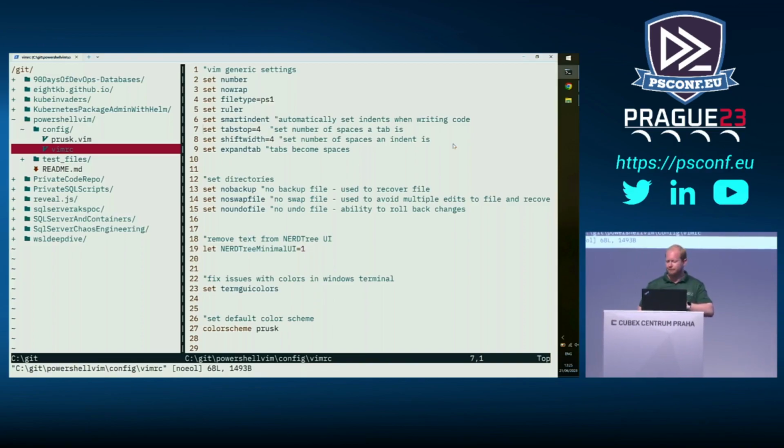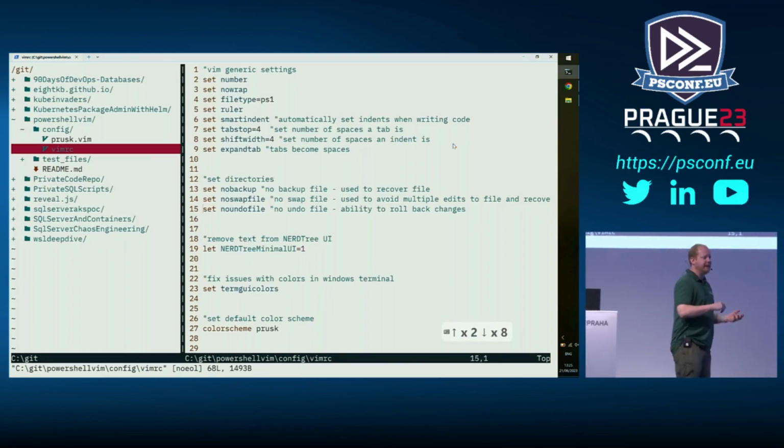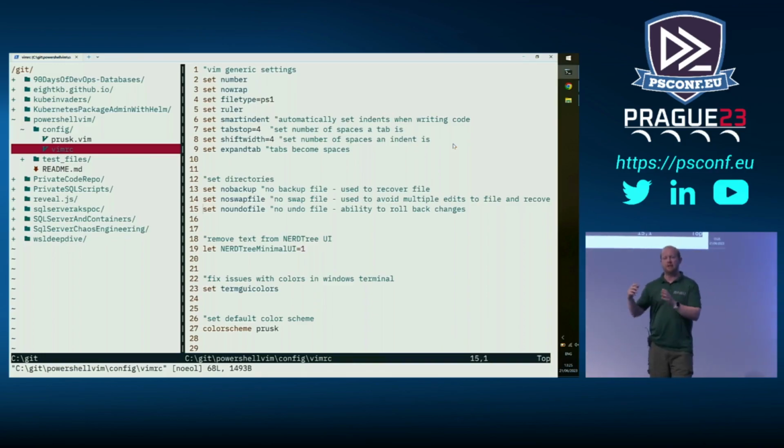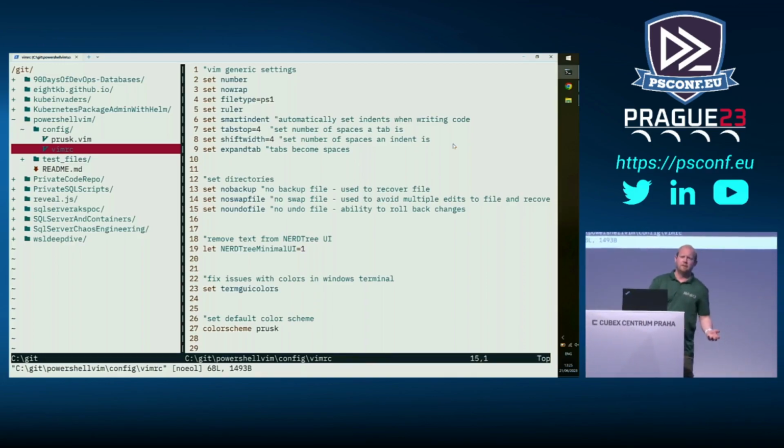Righty, the next load. Let's have a look. So we have no backup, no swap, no undo file. Now you can set these directories and have them all pointed to the same place, and you can basically consolidate them all there, but it drives me crazy. You have to go and clean them up. I don't want to use them. Basically, your mileage may vary if you want to use these things. They can be really handy in certain situations, but I just turned them all off.